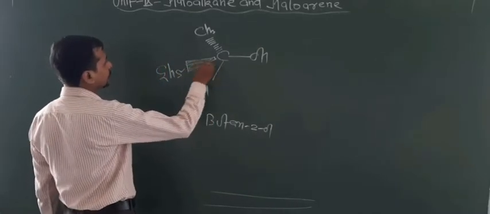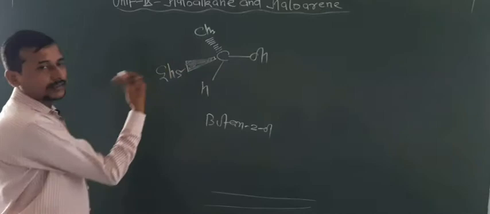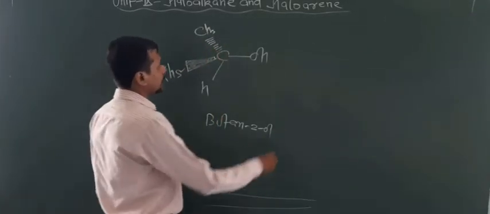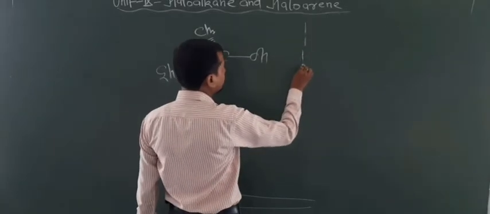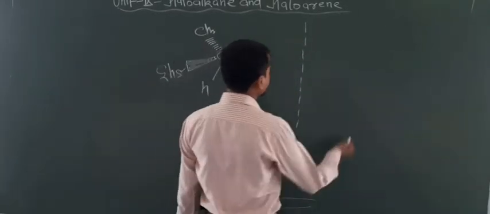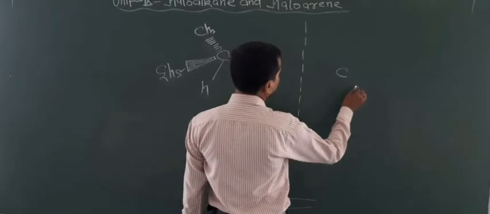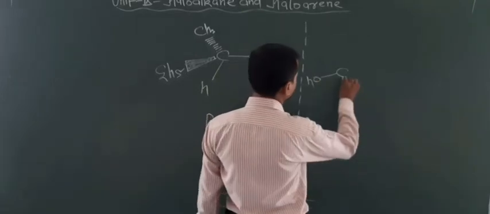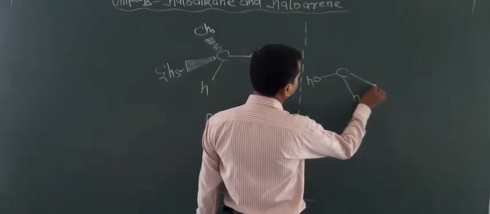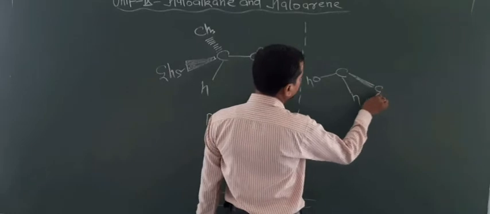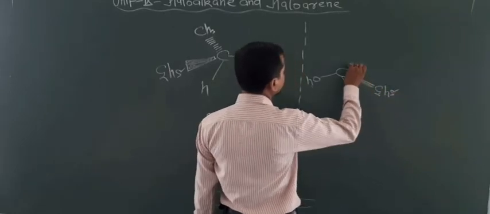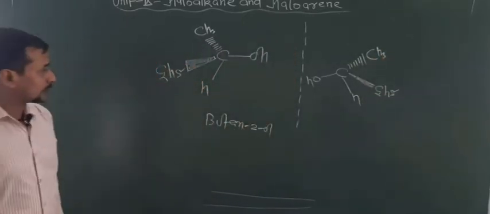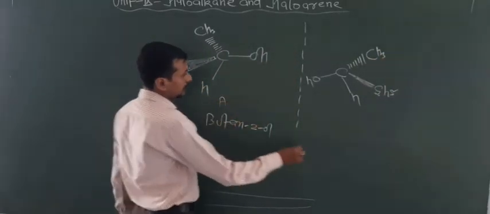This I told you: the solid wedge is bonded towards the observer, and the dash wedge is away from the observer. Now look at the mirror image of this. What happens here? OH this side, H this side, and this contains C2H5, and here CH3. So look at this, A and B.